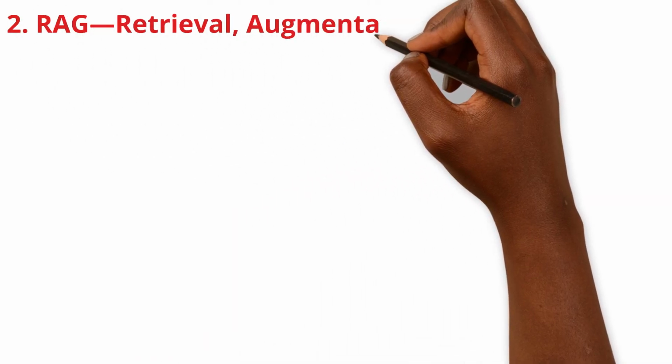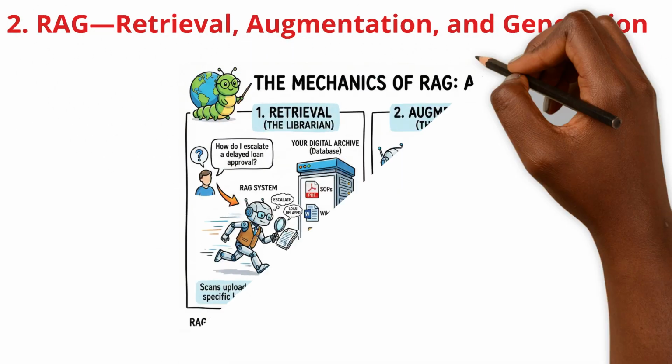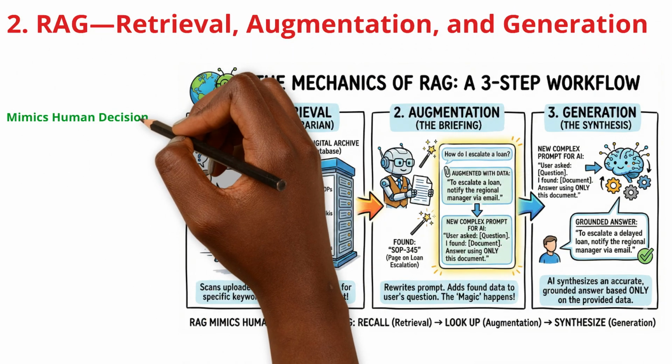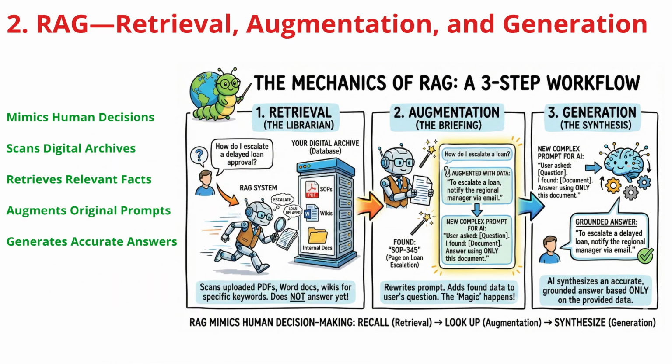To understand RAG, think of it as a 3-step workflow that mimics human decision-making. It starts with retrieval, acting like a hyper-fast librarian. When a user asks about a delayed loan, the system doesn't make up an answer. Instead, it scans your digital archive, your PDFs and wikis, to find the exact documents containing the facts.